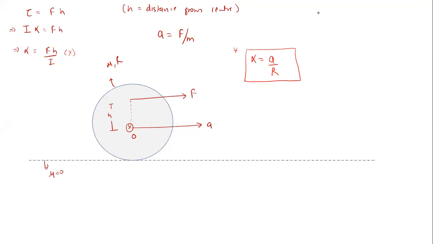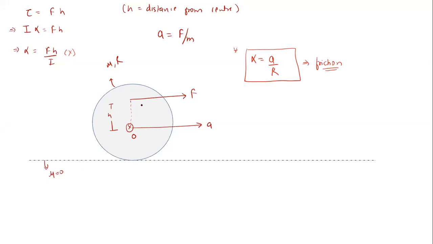In this case, there is an angular acceleration, but this is not the case of pure rolling, because for pure rolling we require friction, and there is no friction present on this surface. So friction is required for pure rolling, and there is no friction.